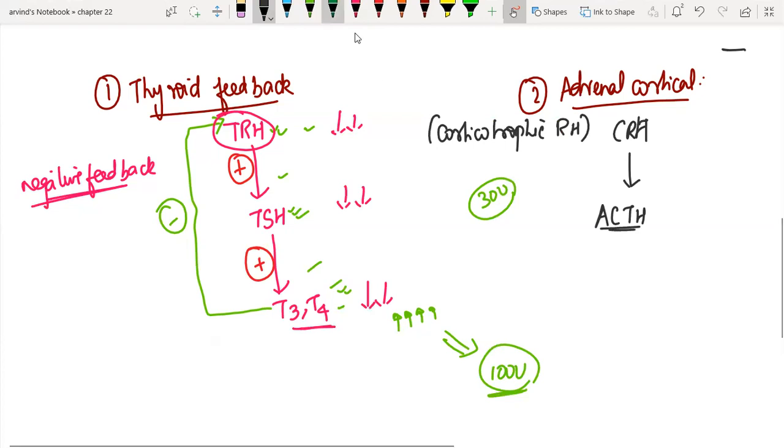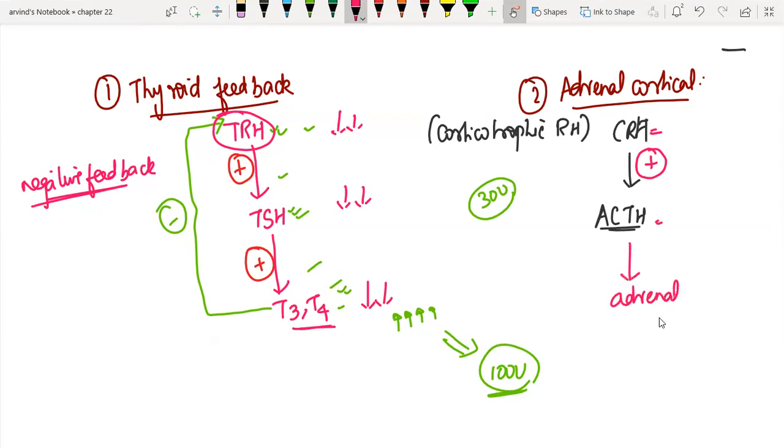I'll list the pituitary hormones soon, just to make you understand what this HPA is. So from the hypothalamus we have CRH that is going to act on your anterior pituitary to stimulate ACTH, adrenocorticotropic hormone. This ACTH acts on the adrenal cortex and stimulates its hormones. The details of the cortical hormones we'll see in a separate video.